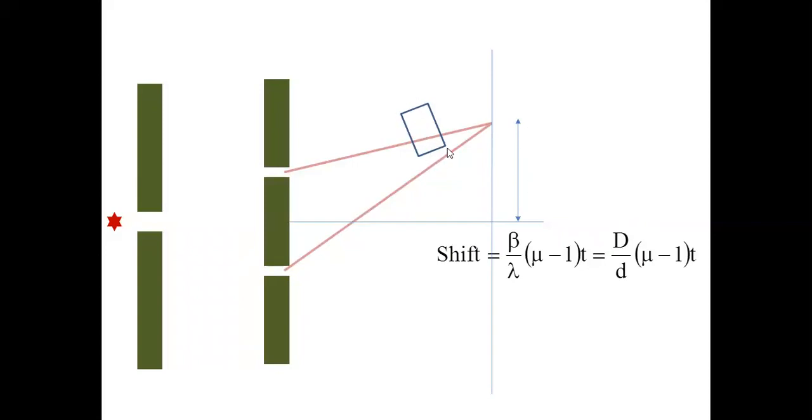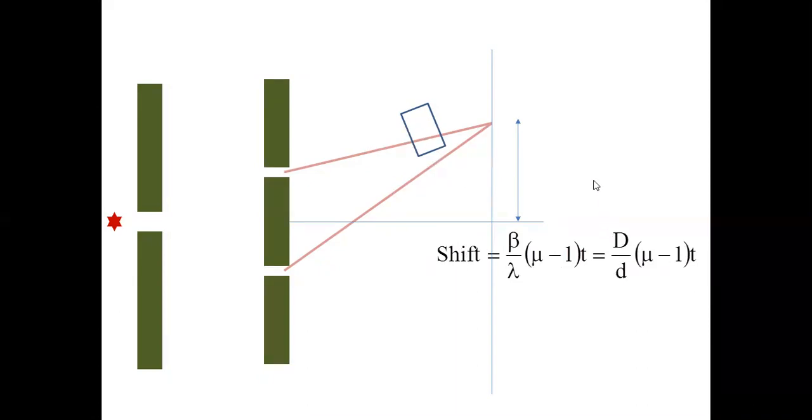Beta is the same, but all the fringes get shifted upwards. Last time when this glass slab was not there, the central fringe was here. When you introduce a glass slab, the central fringe shifts to this position. Beta remains the same, but all the fringes are shifted to one side. When one of the beams is disturbed by a medium of thickness T, the shift in the fringes, from here to here, is beta by lambda into mu minus 1 into T. Substituting for beta, beta is lambda D by d, lambda gets cancelled, so the shift is D by d into mu minus 1 into T. This is the shift in the fringes when one of the beams is blocked by a medium of thickness T.